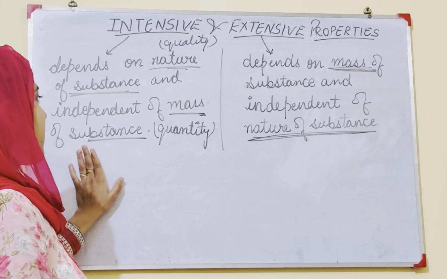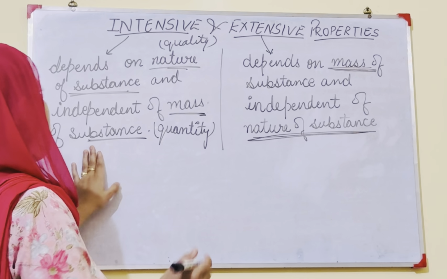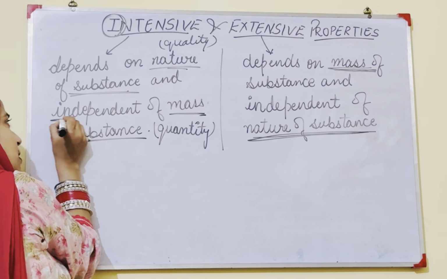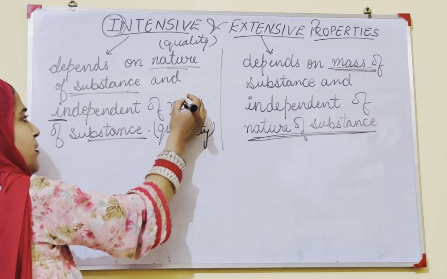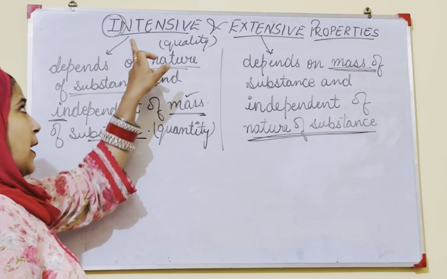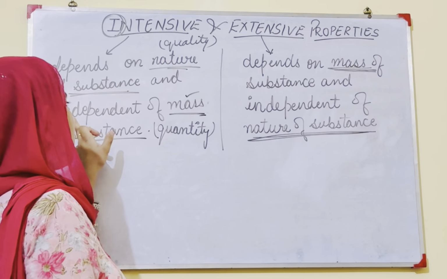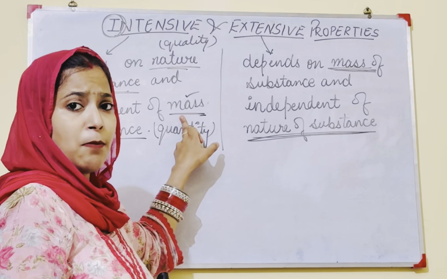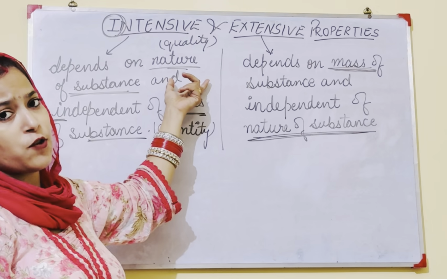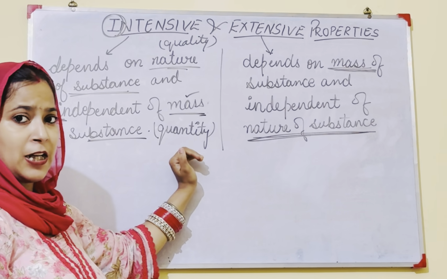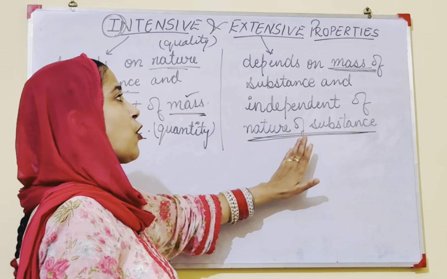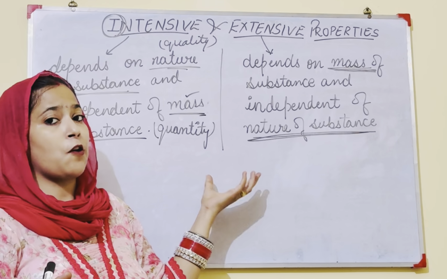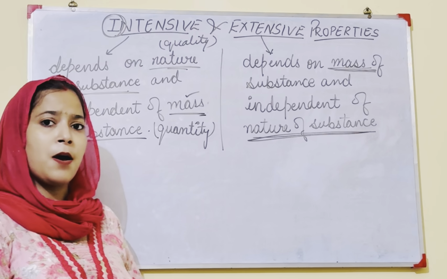If we consider in terms of mass, I means intensive, I means independent of what? Mass. Intensive properties are independent of mass. Obviously, if they are independent of mass, they depend on the nature of the substance. Definition complete. Now the reverse applies for extensive properties. This is a simple way to learn the definition of intensive and extensive properties.